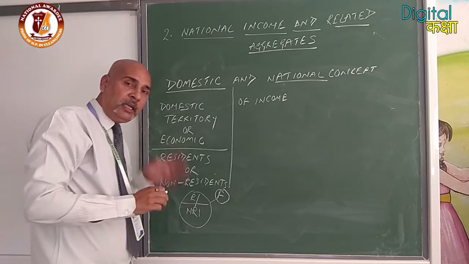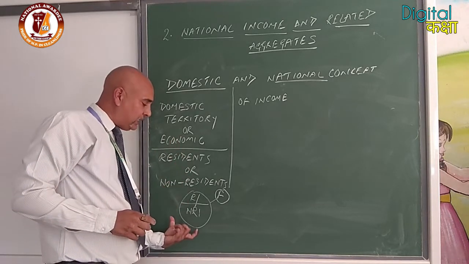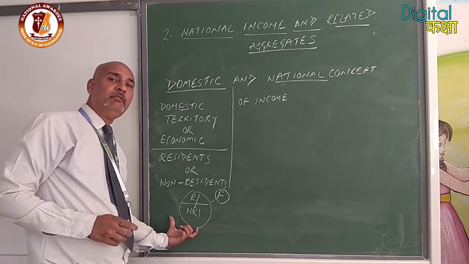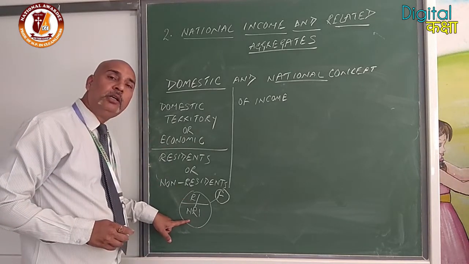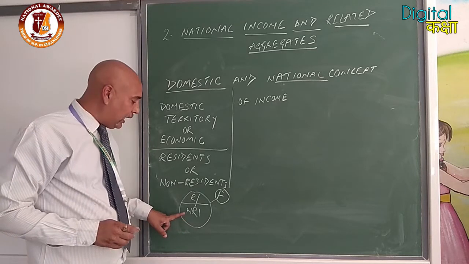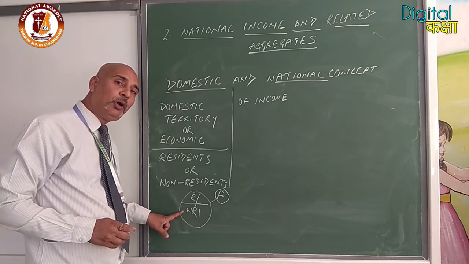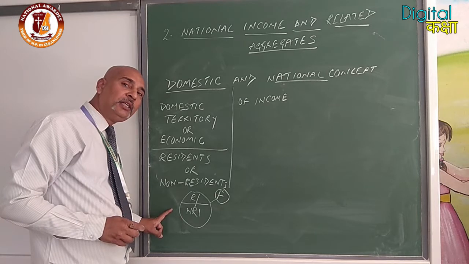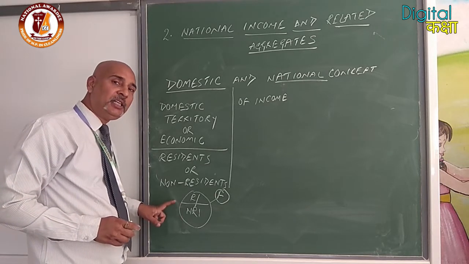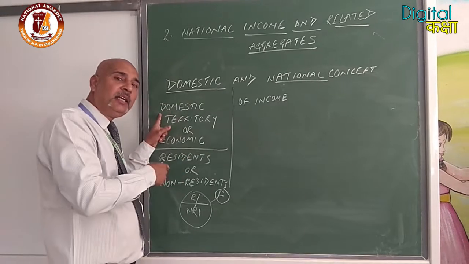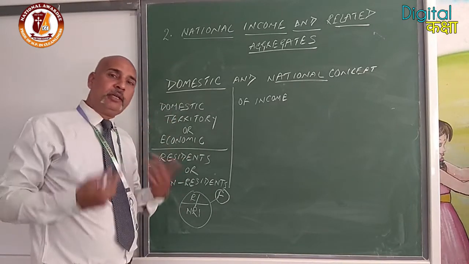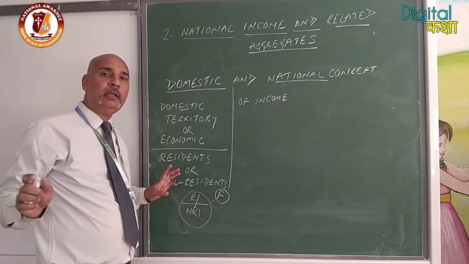So this must be clear. If a transaction is taking place in our domestic territory, it will be included, whether it is done by a resident or a non-resident. Okay? So residentship is not important here. Where the production or transaction is taking place is important. If it is in our territory, it will be included. If it is not in our territory, it will not be included.